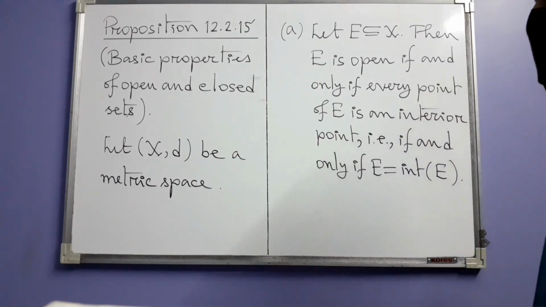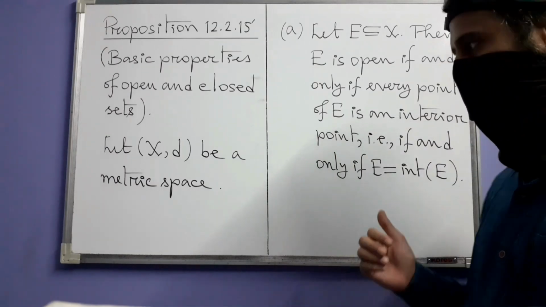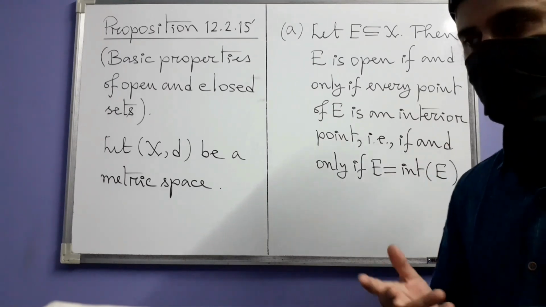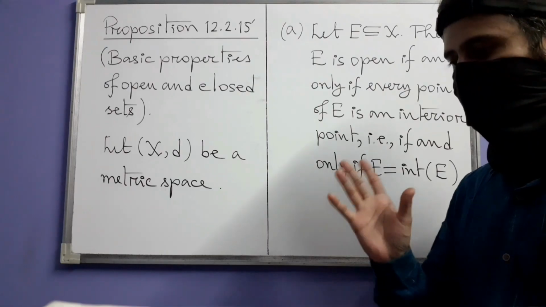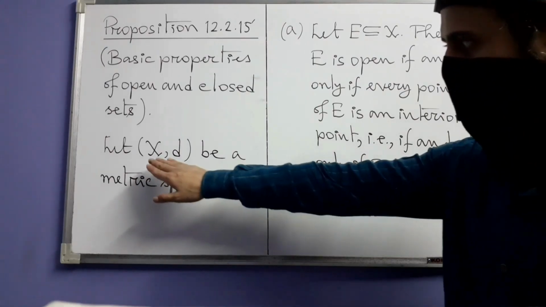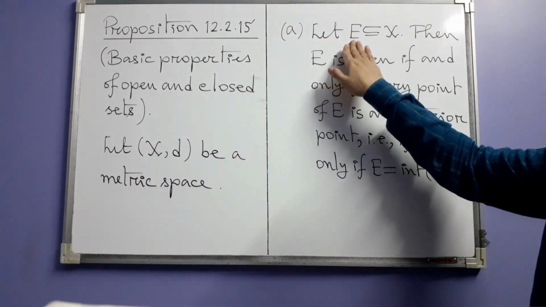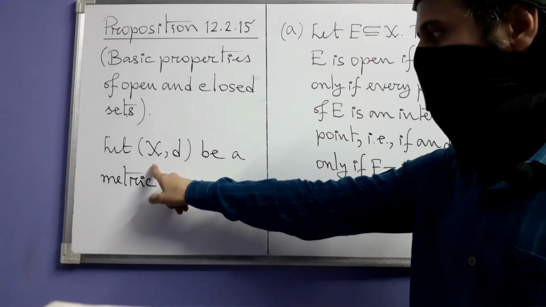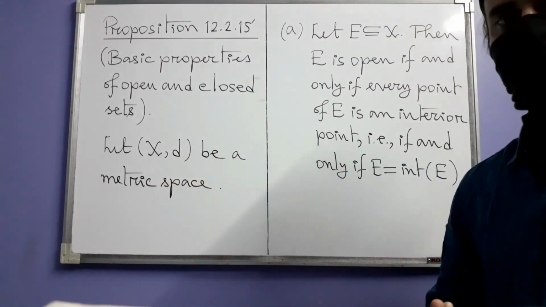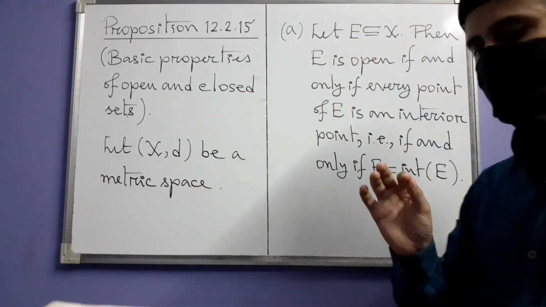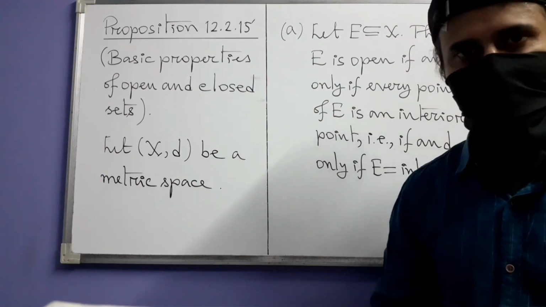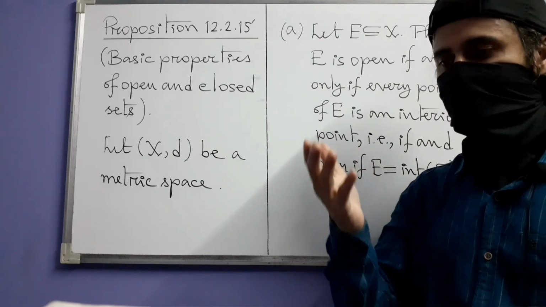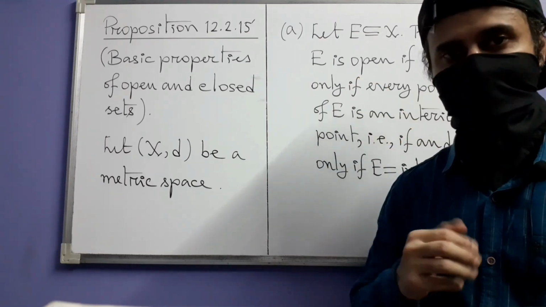Now let me remind you of something that we have already seen when we defined interior of E. How did things start? Things started by defining interior points. You have your space X, you have your subset E, a point, say y, small y of X, is said to be an interior point of E if there exists a positive real number r such that the ball centered at y having radius r is entirely contained inside E as a subset.